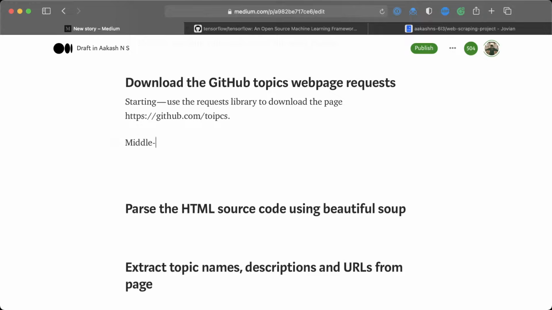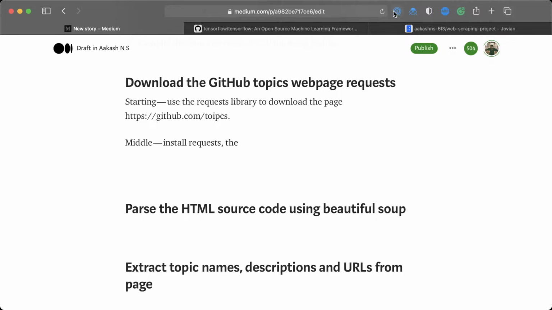So middle, how are we going to do it? What is the actual implementation of this going to look like? First we are going to install the requests library. Again, if you want to learn about what we are doing in this project, do watch the workshop Let's Build a Web Scraping Project from Scratch. But here I'm just going to go over it quickly.